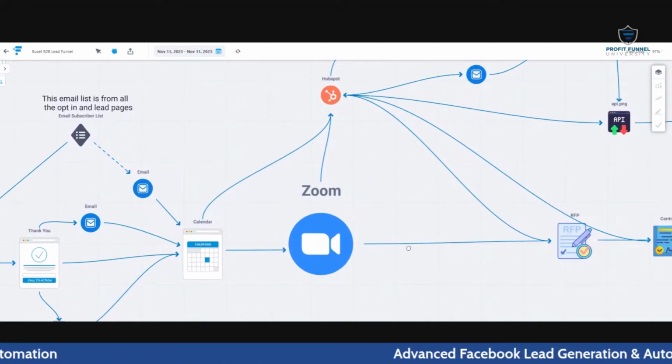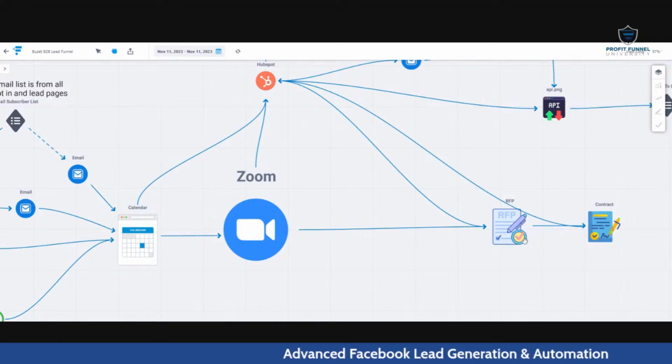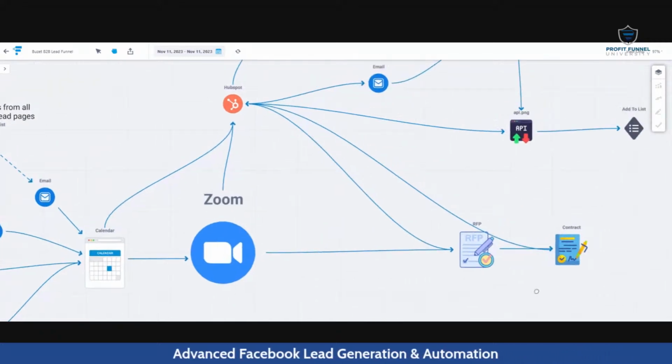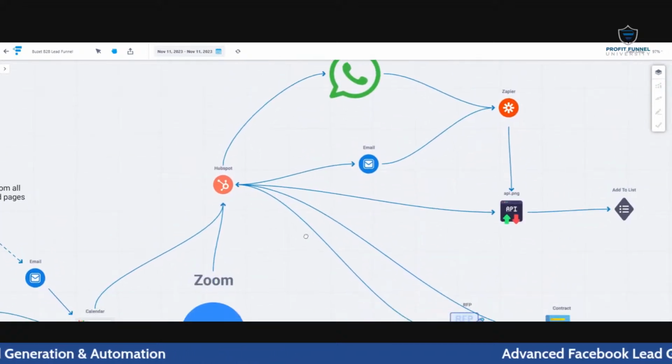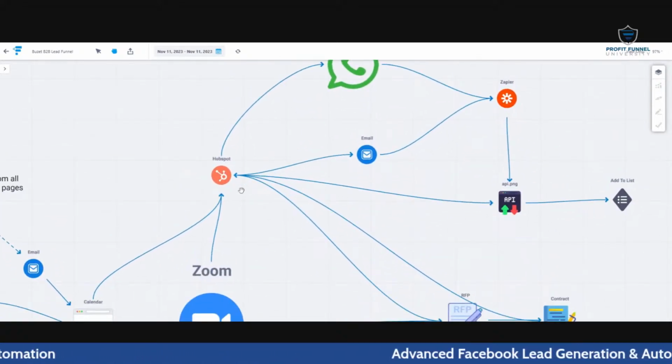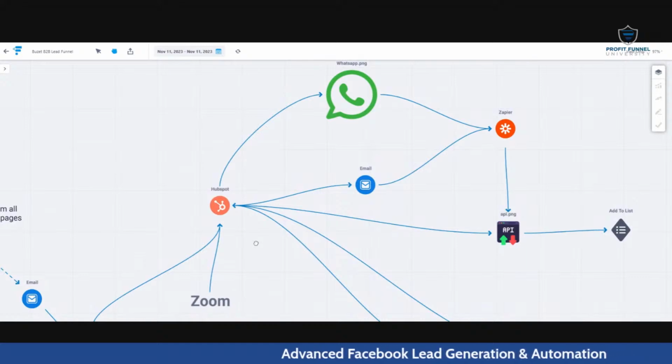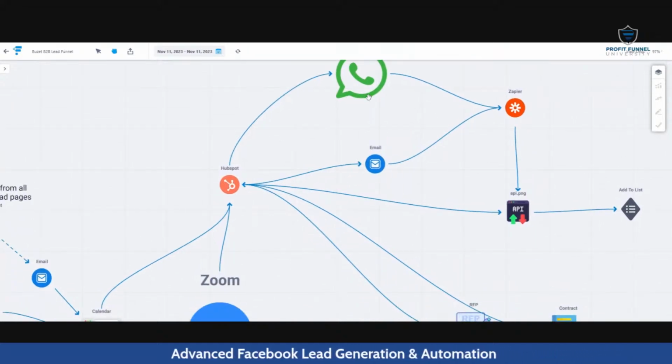The WhatsApp CRM is also updated. After the Zoom call, we send them a proposal, and if the proposal goes well, we send a contract, and the deal is done here. Meanwhile, we are maintaining all the leads in our CRM, which is HubSpot, and we start sending WhatsApp and email based on the lead stage.